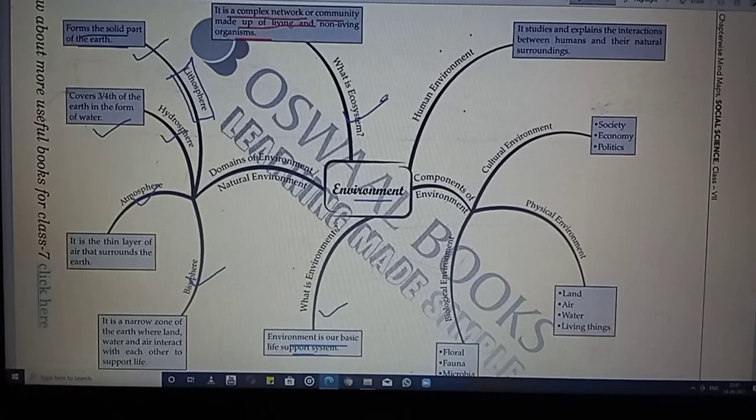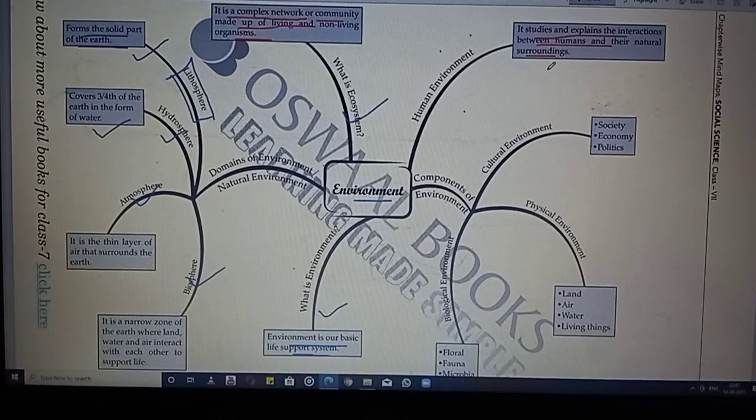Next to that we are having the human environment. So what is the human environment? It studies and explains the interactions between humans and their natural surroundings. So how we are reacting with the soil, how we are doing agriculture, how we are reacting with the animals nearby. So we are rearing them, we are taking wool from them, we are taking hide from them, we are taking milk from them. So that is the human environment, and there the interactions take place.